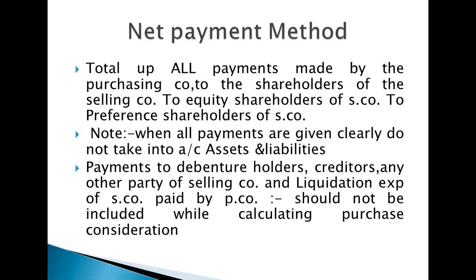Under the net payment method, the purchasing company pays the purchase consideration based on the payment they have agreed to give to the selling company. So all the payment made by the purchasing company to the equity shareholders of the selling company, or to the preference shareholders of the selling company. So whatever agreed amount they are ready to pay, that should be taken as a purchase consideration. Here are some of the points we have to remember.